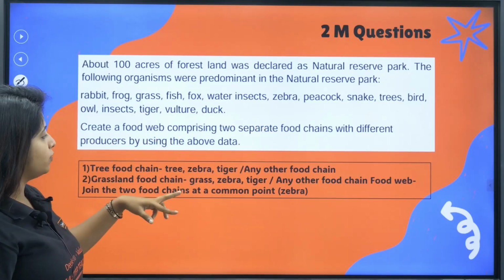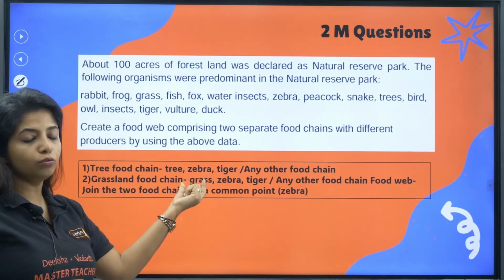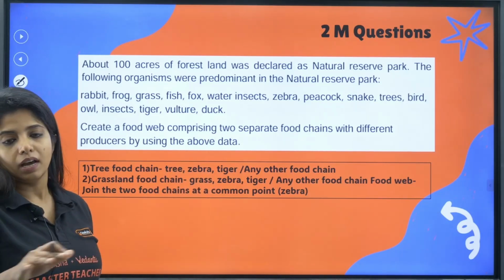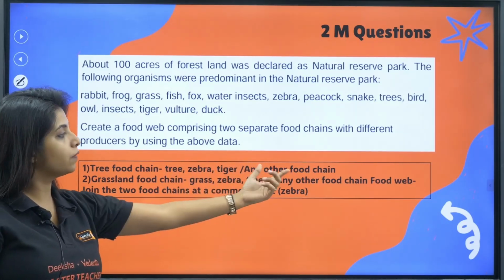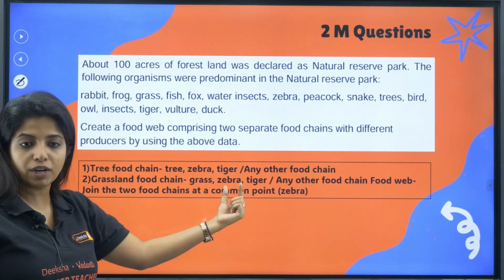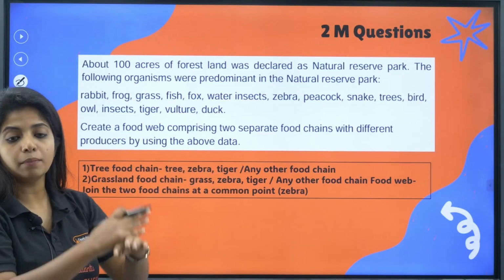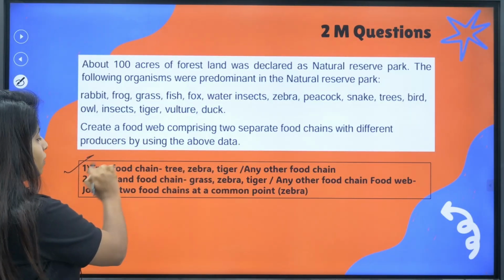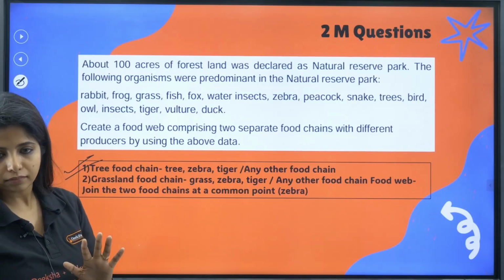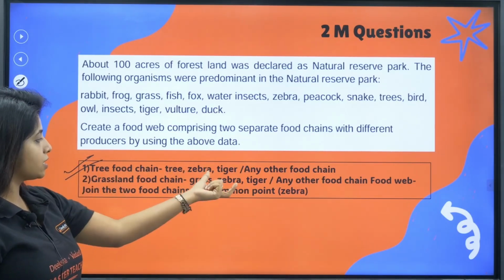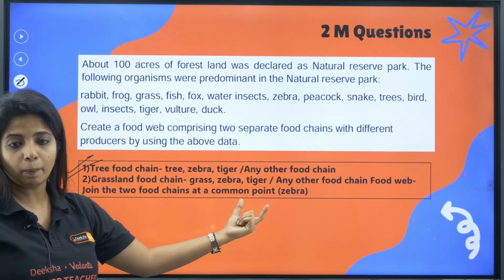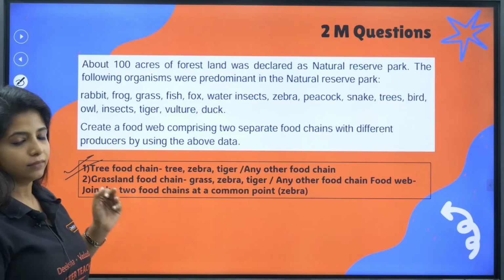So you can make 2 of them. For one you use tree, the other one you use grass as a primary trophic in the lower trophic level, and then you give different organisms. Make sure you have one common in both of them so that you can interlink them to make a food web. Now this answer was given in your marking scheme. Okay, so tree food chain, grassland food chain, and then join the food chain at a common point, that is zebra. Can you make that?